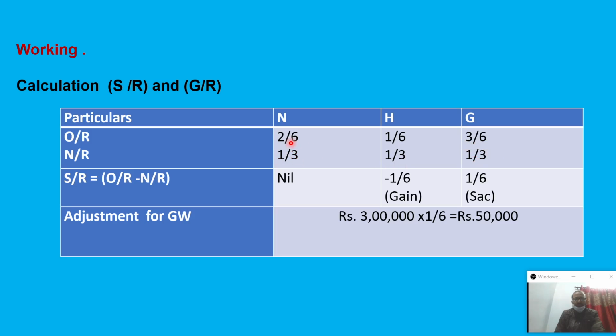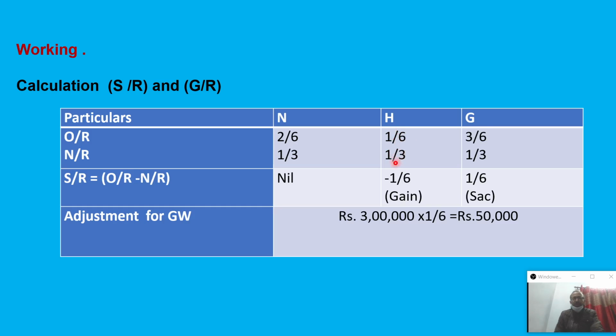For the first partner, 2/6 minus 1/3 comes to 0, so sacrificing and gaining is nil. Old and new are the same; no change takes place. In the case of the second partner, old ratio minus new ratio is 1/6 minus 1/3, which comes negative. Ultimately the new ratio is greater than the old ratio: it is 1/3 and here 1/6.